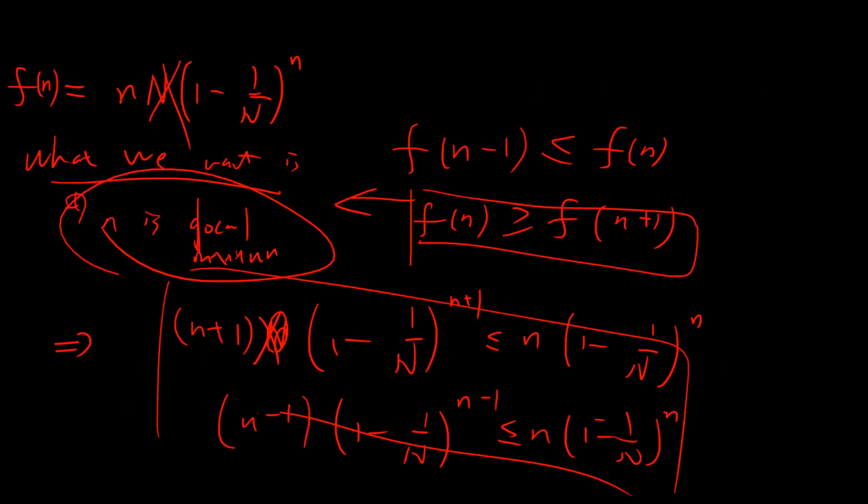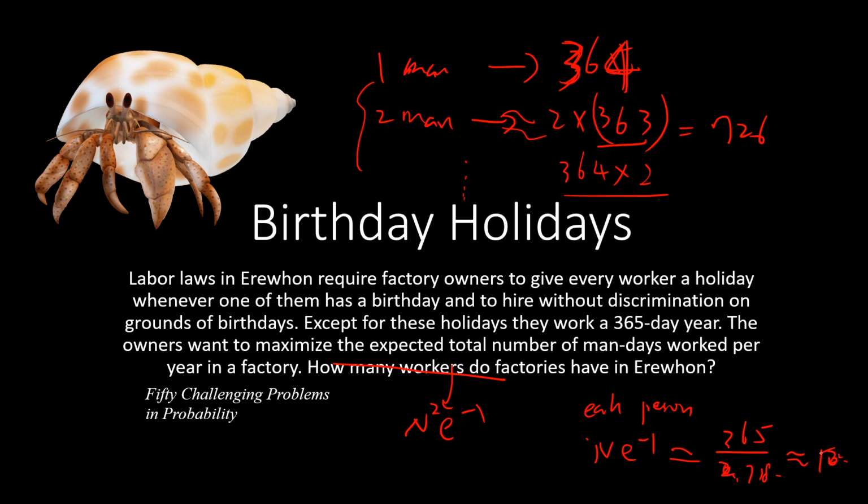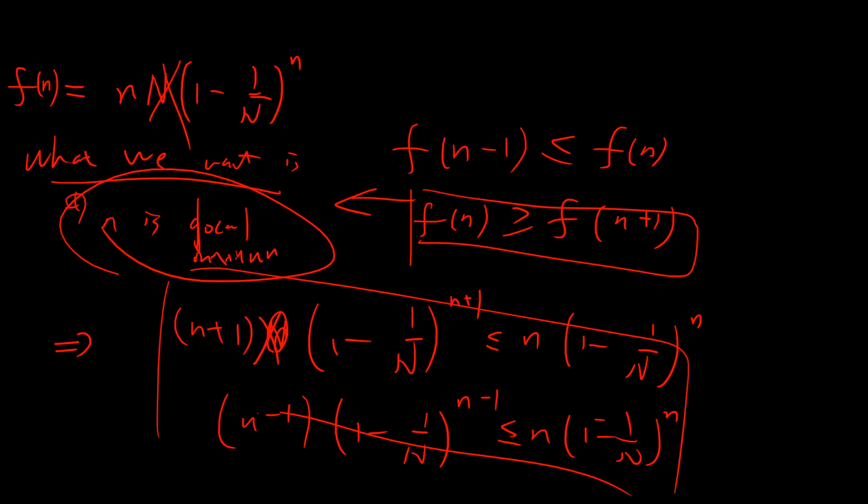So the expected total number is n squared times exponential minus 1, and for each person, the average working days is that divided by n, so n times exponential minus 1. So basically everyone is working something like 120 days.